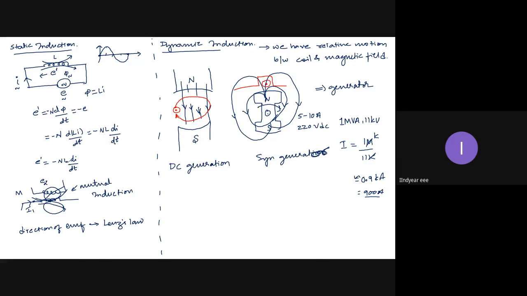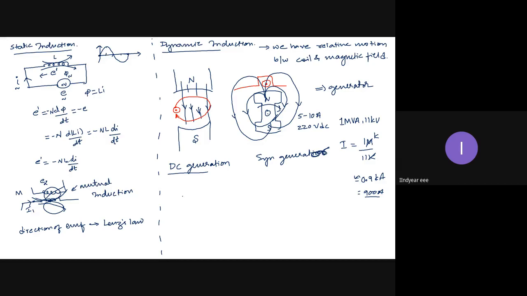I use this in DC generation. Why? If I don't use this setup here, I can't get DC out. You have studied how the conversion happens, AC to DC. It is through commutator segments. Now, unless and until the commutator segments rotate, coming in contact with the brush, the AC is not getting converted to DC.